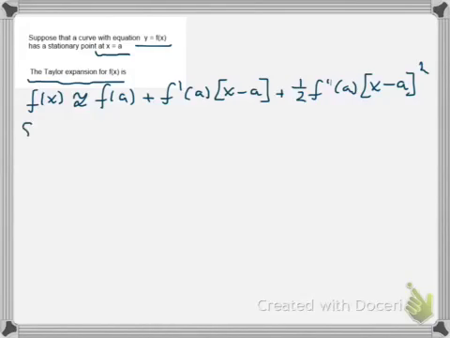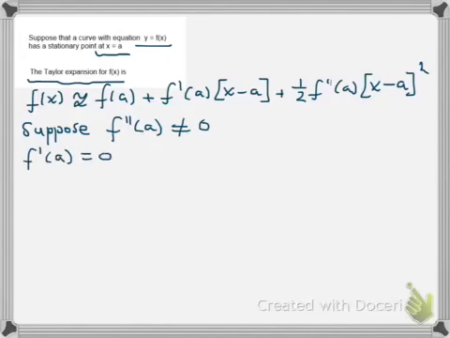Now let's suppose that the second derivative, f double dashed of a, is not equal to 0. And we know that f dashed of a equals 0 because that's our definition of a stationary point. So that means that f of x now is approximately equal to f of a.